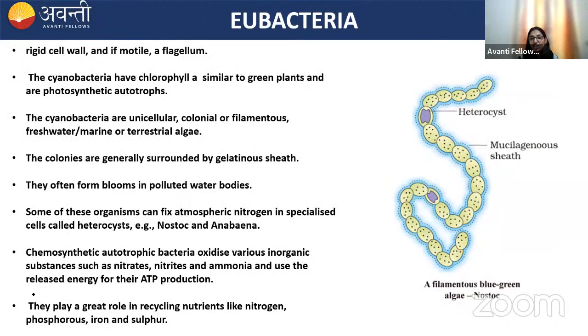Next is eubacteria. Eu means true. So eubacteria, they are the true bacteria. They have rigid cell wall. And if they're motile, they have flagella.